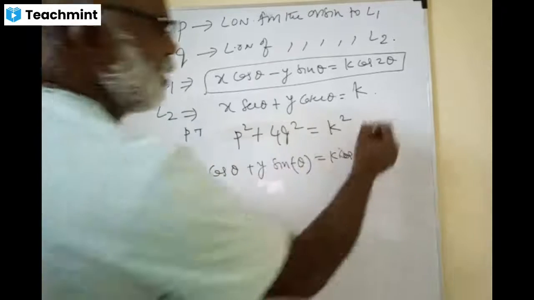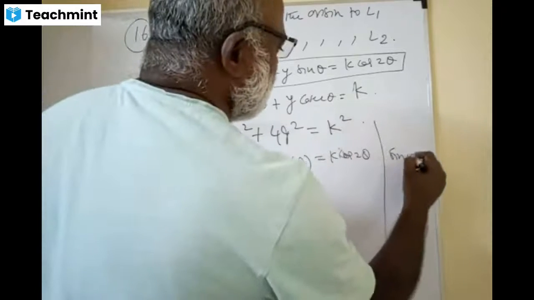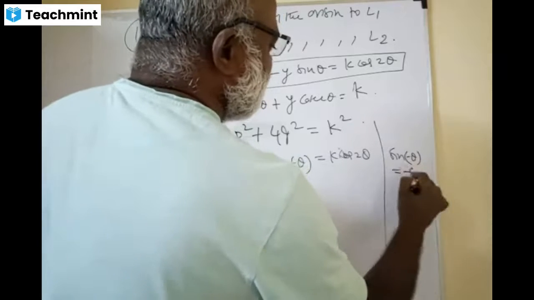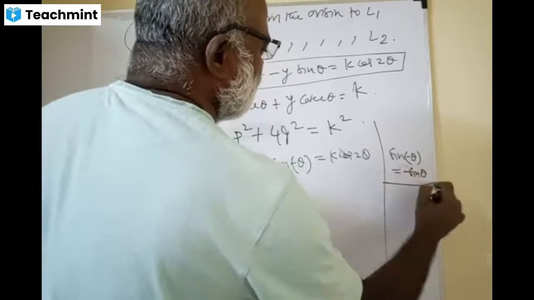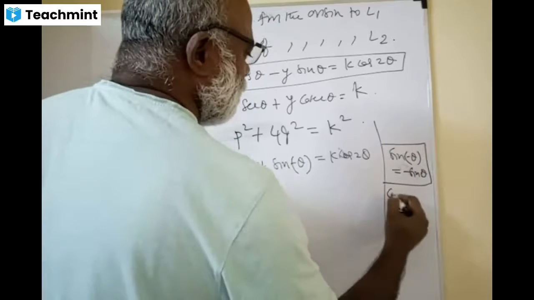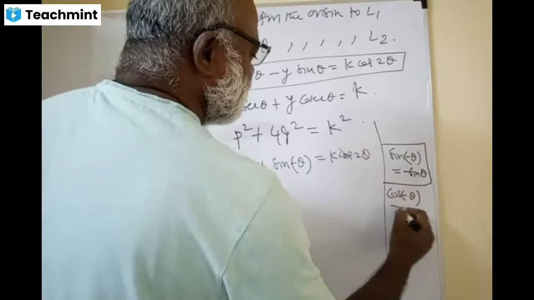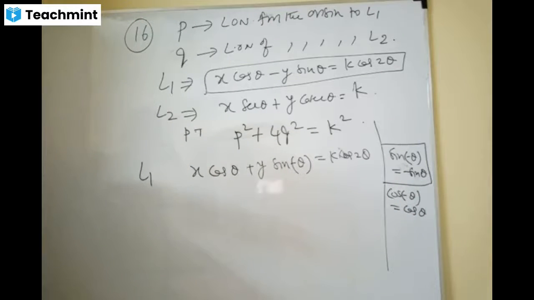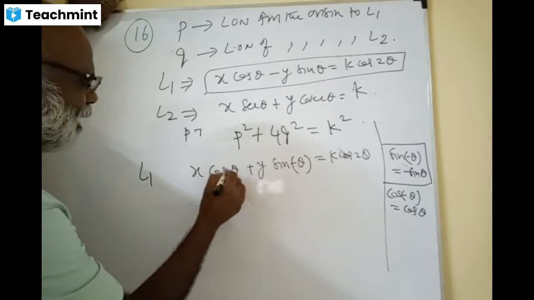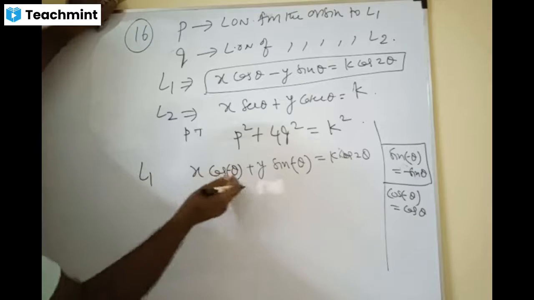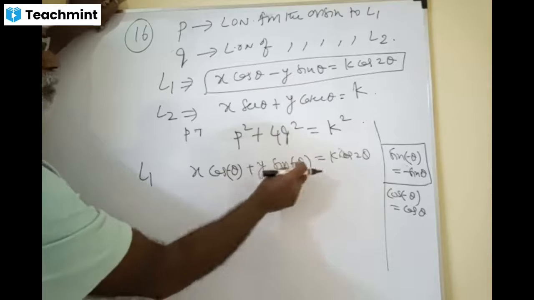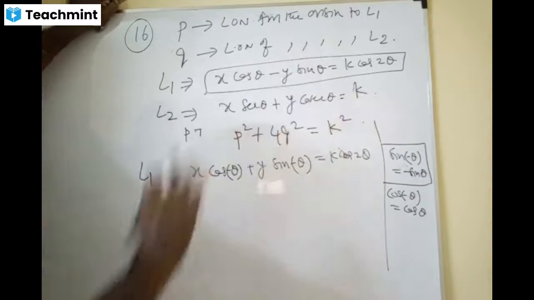What is the trigonometry you learned? Sin of minus theta is minus sin theta. Cos of minus theta is cos theta, yes or no? So I can write here minus theta, no doubt. Cos of minus theta is cos theta only, right? Sin of minus theta is minus sin theta. Fantastic.